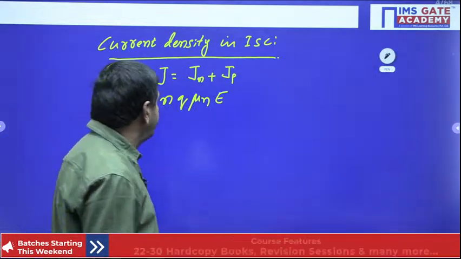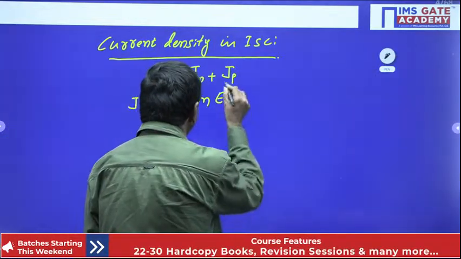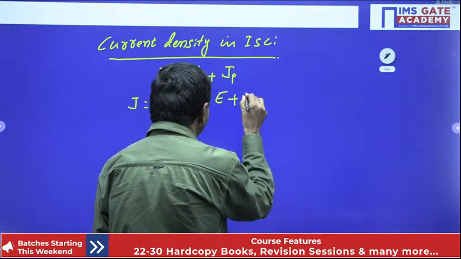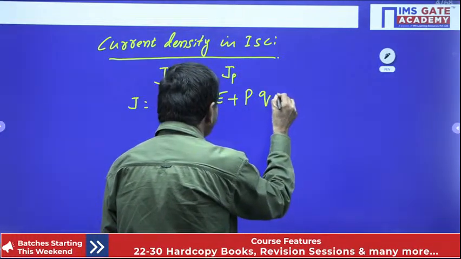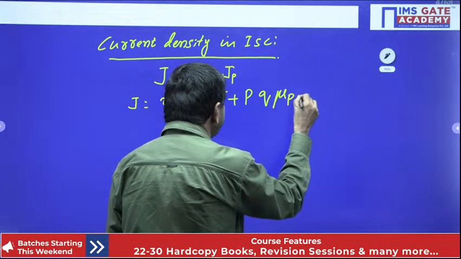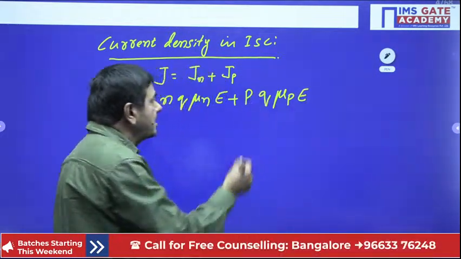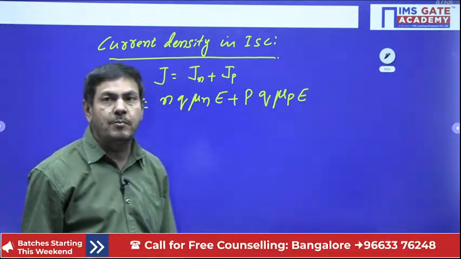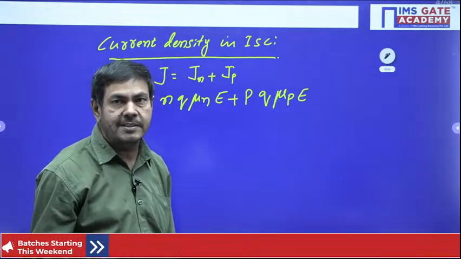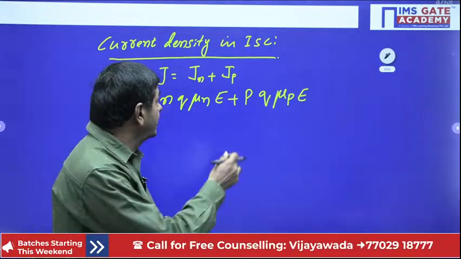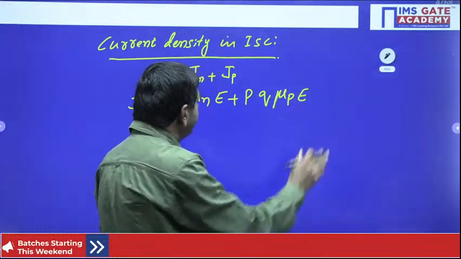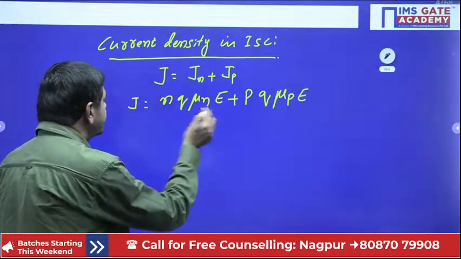What about Jp? Jp equals, in the place of n, I put p: p q mu p E. p means concentration of holes, mu p means mobility of holes. q we know very well, the charge of the hole. E is the electric field intensity. Anyhow, this is required now.